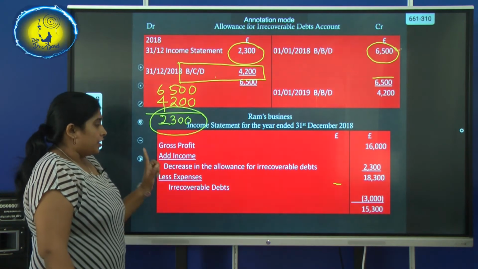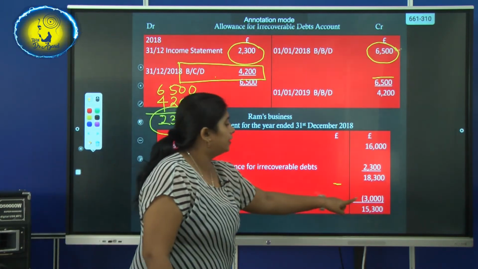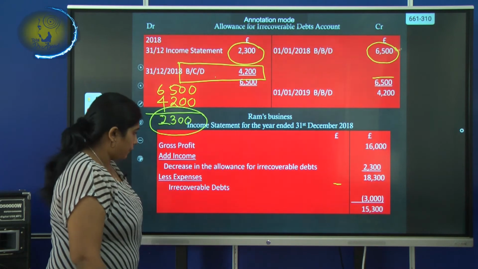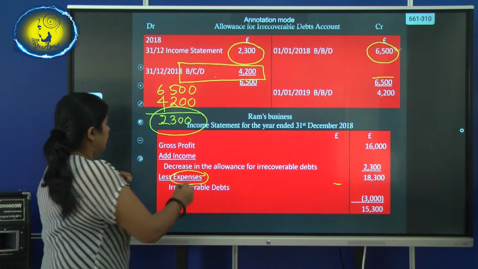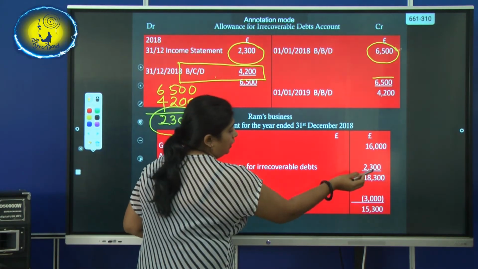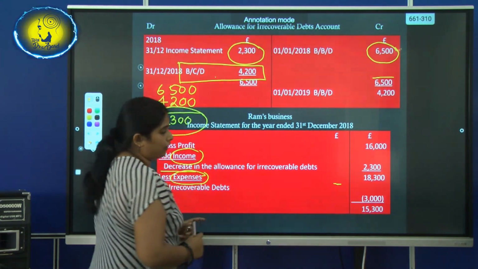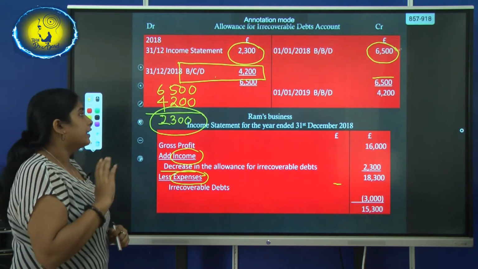Then Sam, who was written off as an irrecoverable debt, will be deducted from the gross profit. Irrecoverable debt is an expense. A decrease is an income. So when you add 2,300 it's 18,300. When you subtract 3,000, 15,300 is your profit for the year.